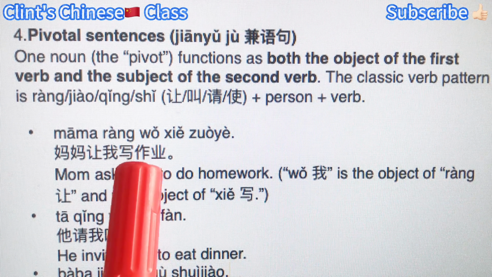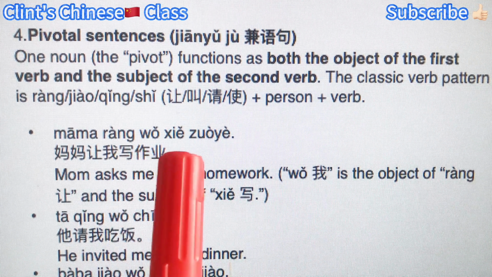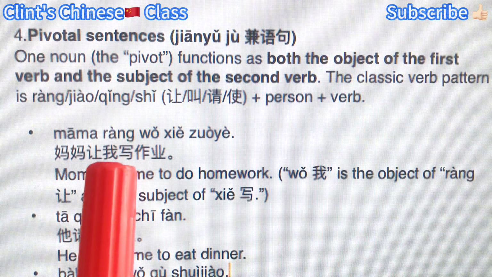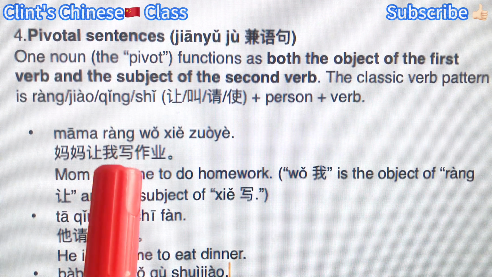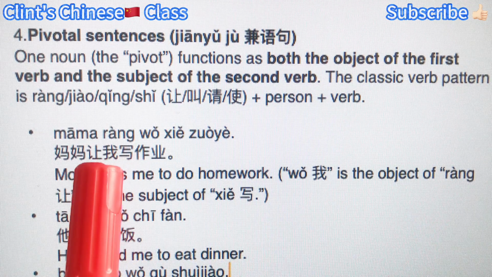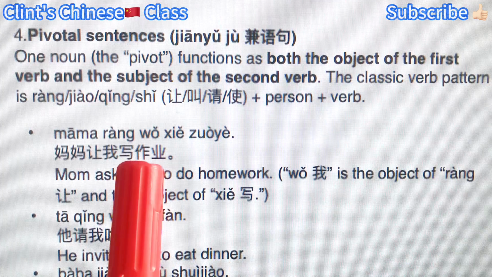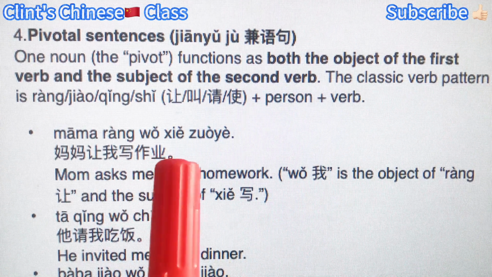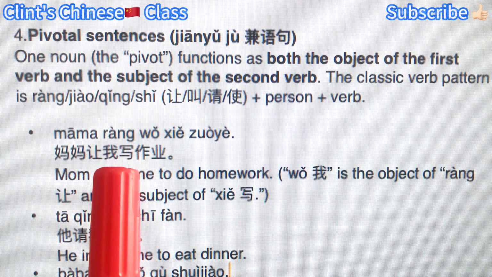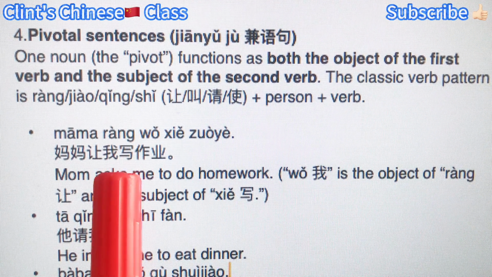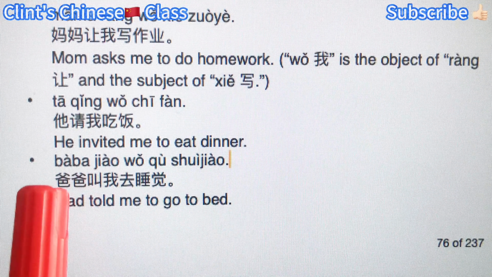Then to do something, what to do? 写作业, do homework. So you may notice that 我, I or me, is the object of the verb 让 and also the subject of the next verb phrase 写作业, do homework. That's why this 我 is like the pivot, right? So it's called a pivotal sentence.